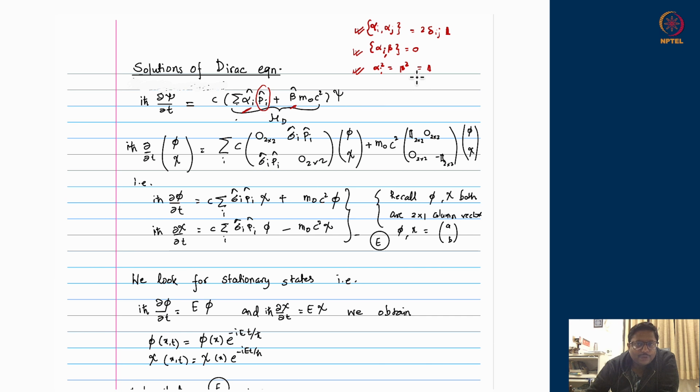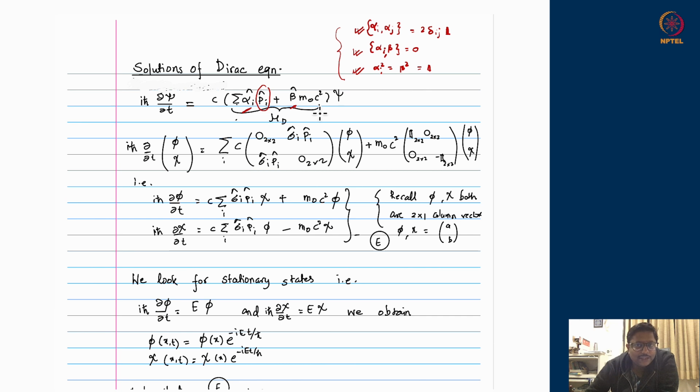But in 2 cross 2 dimensions we found that there are no 4 linearly independent matrices which we want. We want 3 of alpha 1, alpha 2, alpha 3 and 1 beta, overall 4 independent matrices. In 2 cross 2 matrix space, there are only 3 such matrices which satisfy these criteria. So we have to dump 2 cross 2 dimensional space.